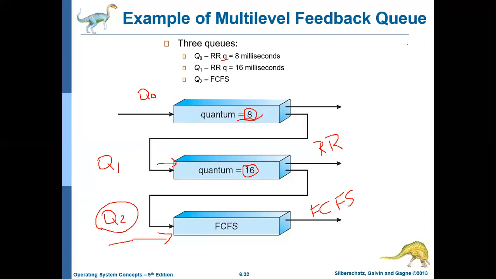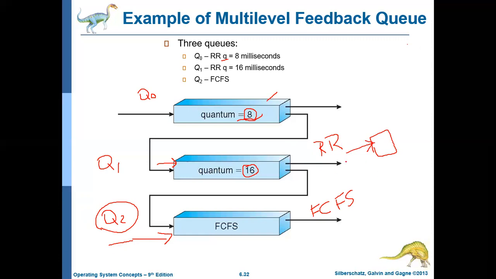Then it will be in Q1, and a job in Q1 will be executed only if Q0 is empty. Assume the CPU is executing a job in Q1, which means Q0 is empty.